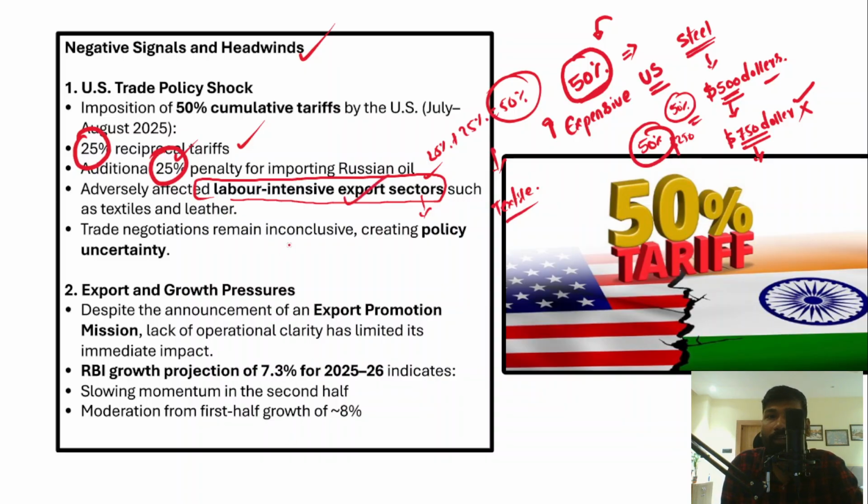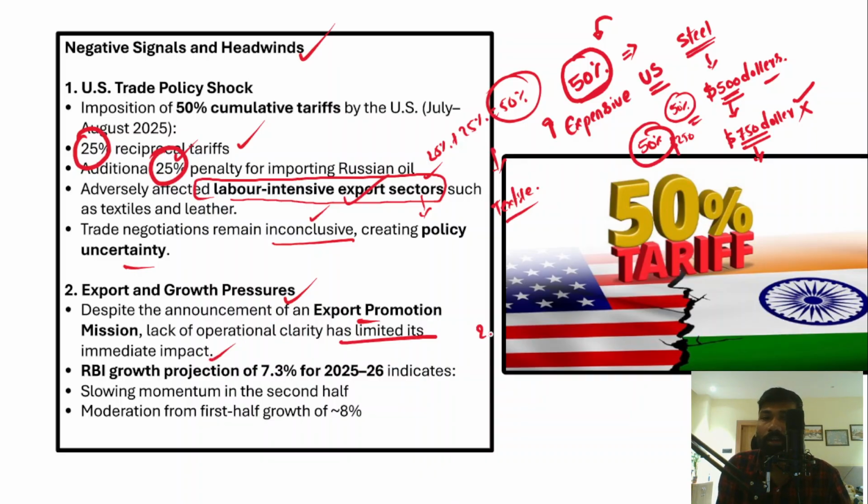So therefore, the trade negotiations between India and US are still inconclusive, creating some policy uncertainty as well. And then we have to understand the export and growth pressures that India has been facing, right? In fact, recently the Indian government has announced an export promotion mission with the focus of enhancing or strengthening India's exports to other countries. But there is a lack of operational clarity, and that has limited its immediate impact, right?